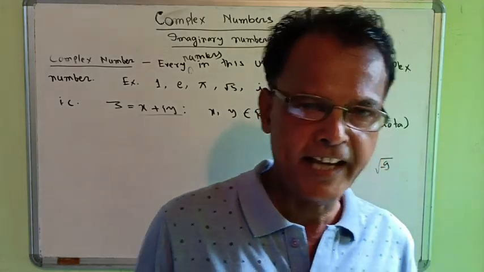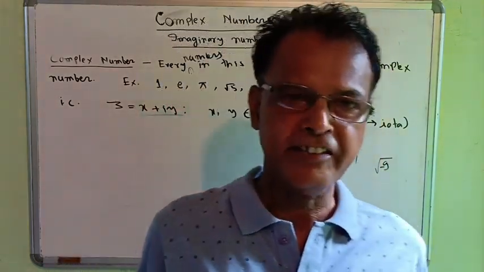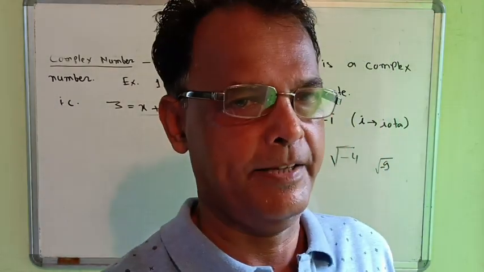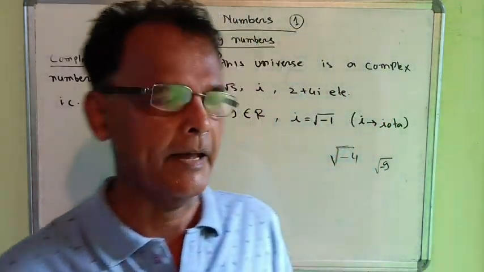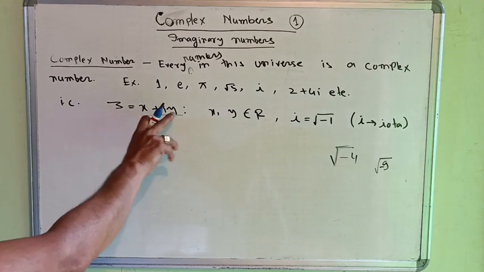That means we can say that the complex number is the greatest set of the number systems. Other numbers are always subsets of the complex numbers. The complex number is z equal to x plus iy.